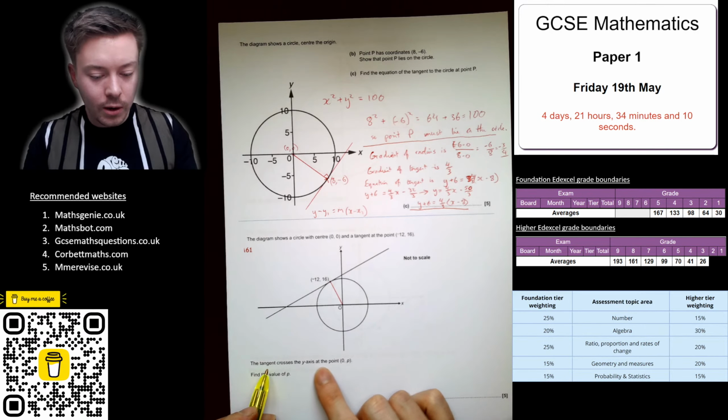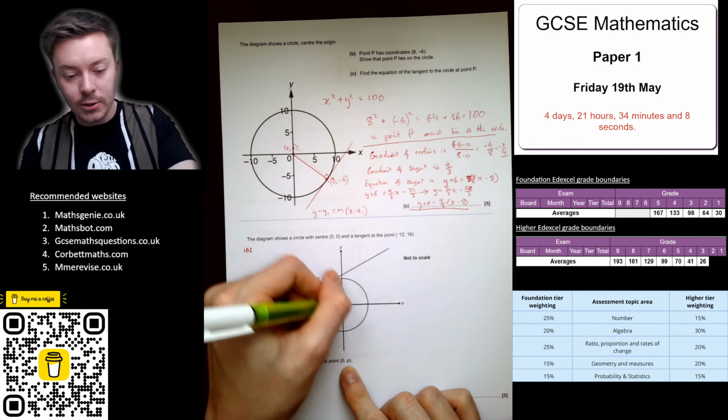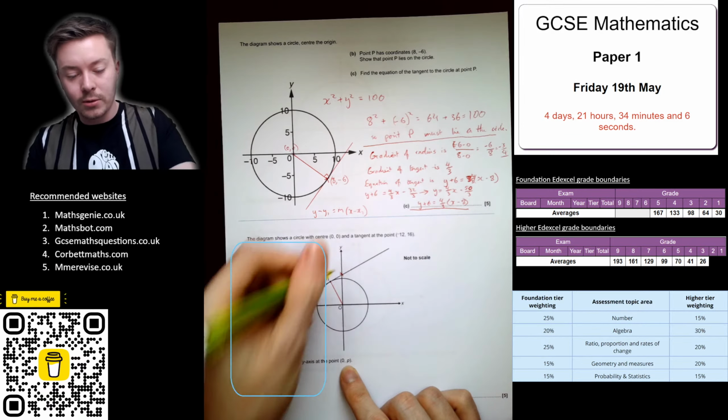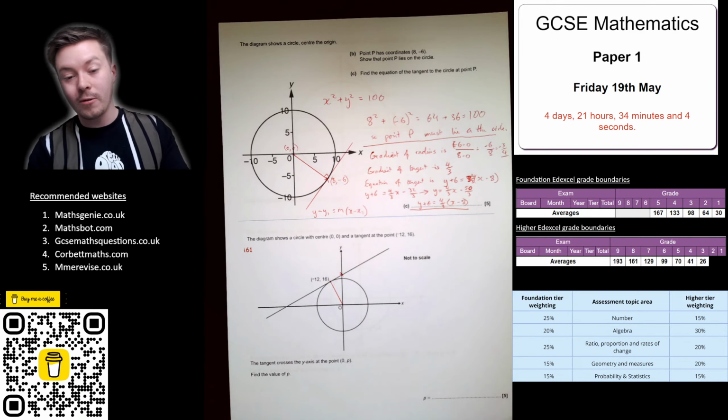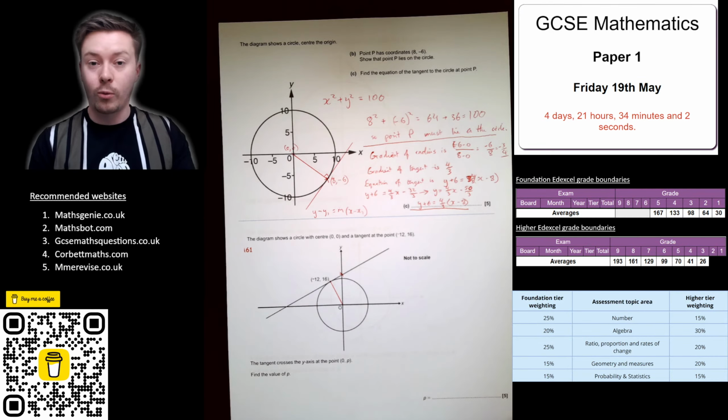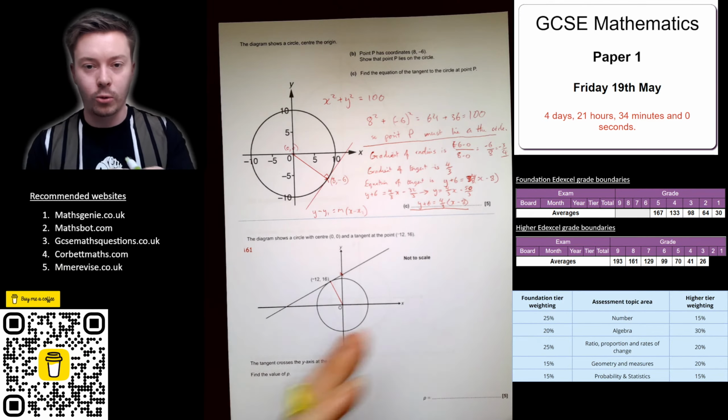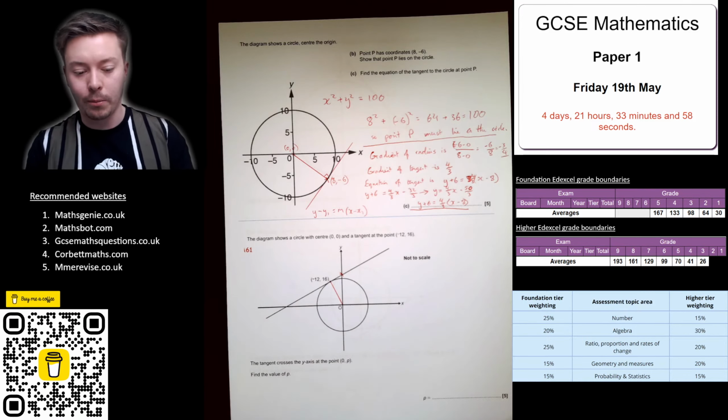The tangent crosses the y-axis at the point (0, p), so that is basically the y-intercept. Find the value of p. So we find the equation of this tangent, and whatever we add or subtract on, if it's in the form y equals mx plus c, will be the point p.